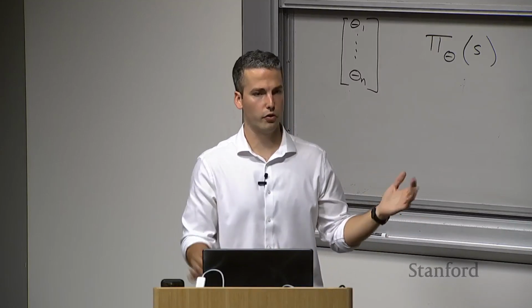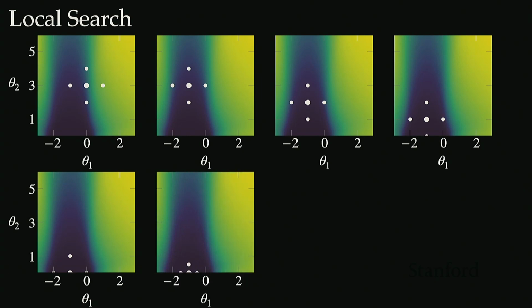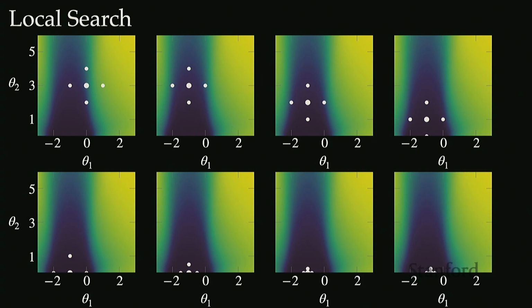Well, we're just going to shrink that alpha factor. So we shrink down, and in the next iteration, we've stepped a little bit less. And we check to see if any of those outperform. None of them do, so we shrink alpha again. And we'll keep shrinking alpha until we reach some convergence criteria, and that will be the termination of the local search algorithm. Okay, so we're purely making these plus and minus local changes to the current policy and seeing how that results in changes to the policy vector.